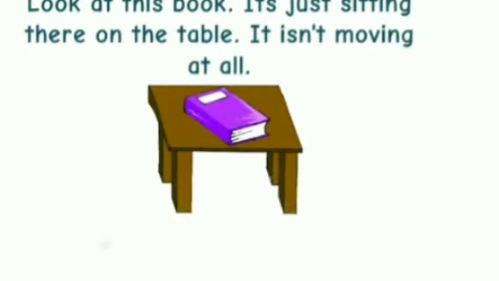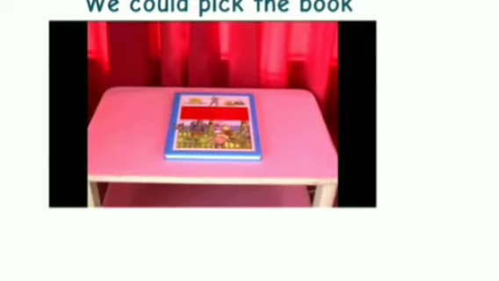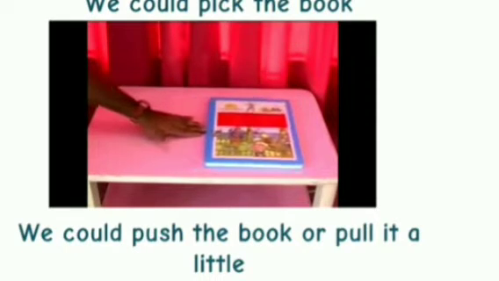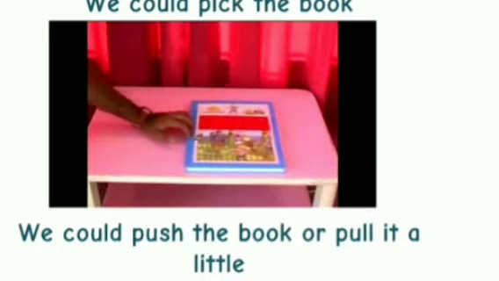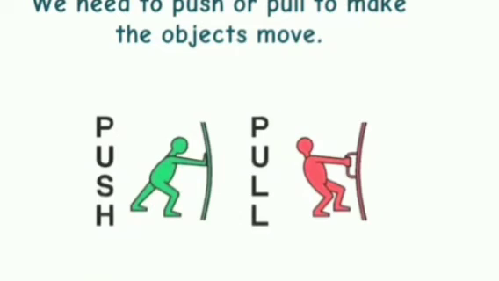Force and effects of force. Look at this book. It's just sitting there on the table. It is not moving at all. What are the different ways we could move it from that position? We could pick the book. Then we could push the book or pull it a little. We could blow hard on the book and its pages may flutter a bit. We need to push or pull to make the objects move.